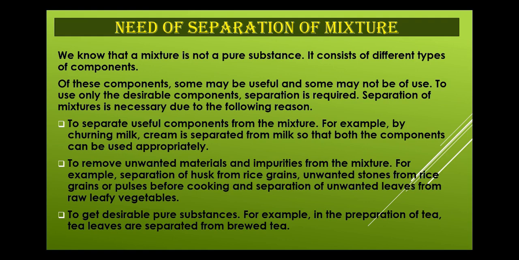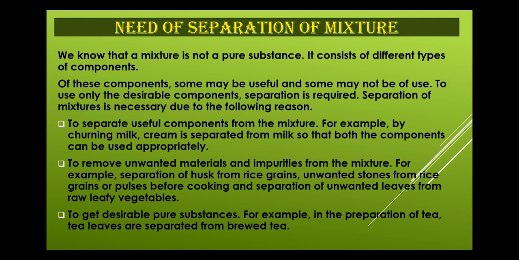Second, to remove unwanted materials and impurities from the mixture. For example, separation of husk from rice grains, unwanted stones from rice grains or pulses before cooking, and separation of unwanted leaves from raw leafy vegetables. These are all requirements, and we can see the need for separation of mixtures because we have to remove impurities from any kind of substance.